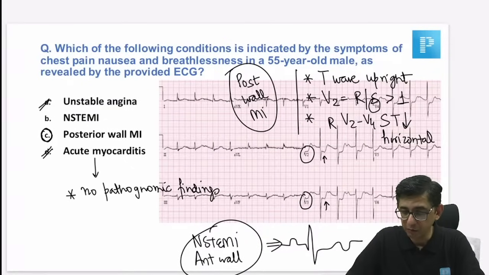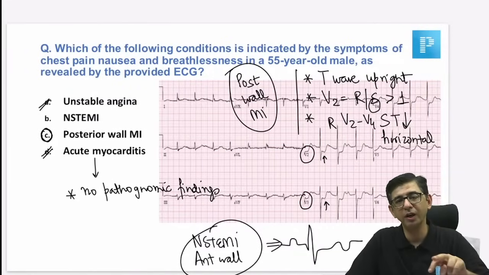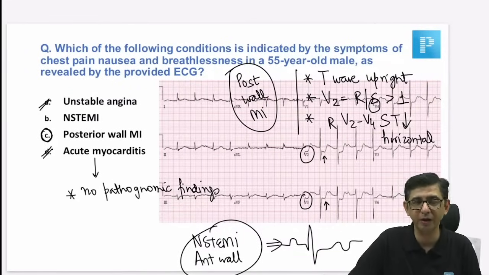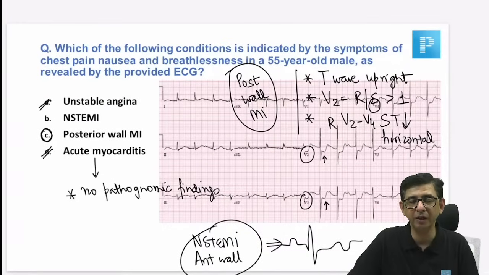Can we diagnose MI without biomarkers? Doctor, we can diagnose if these are the options that I'm having: there are two MIs, and then there is an angina and a myocarditis. Then if I look at the options, I'll have to identify myocardial infarction. Yes, we can identify; any one of the two can be positive. ECG can be positive or biomarker can be positive. So the answer to your question is yes, doctor, we can diagnose MI on ECG alone, and not on the basis of biomarker alone. We don't need and, it is not and, it is or. So I hope that answers your query.